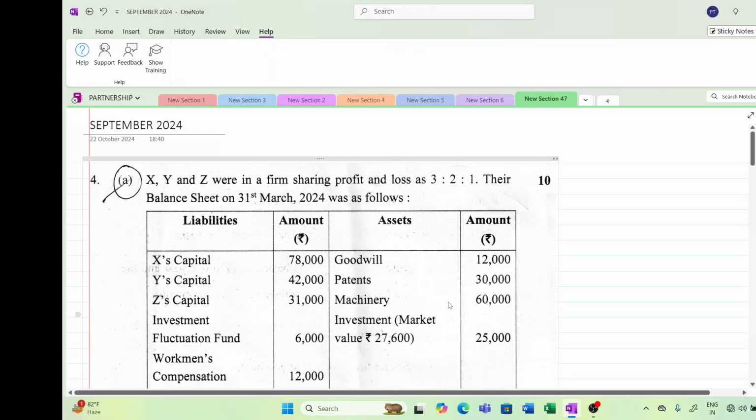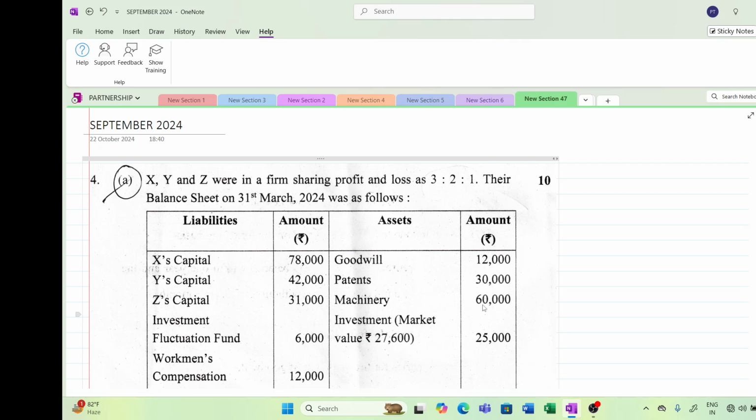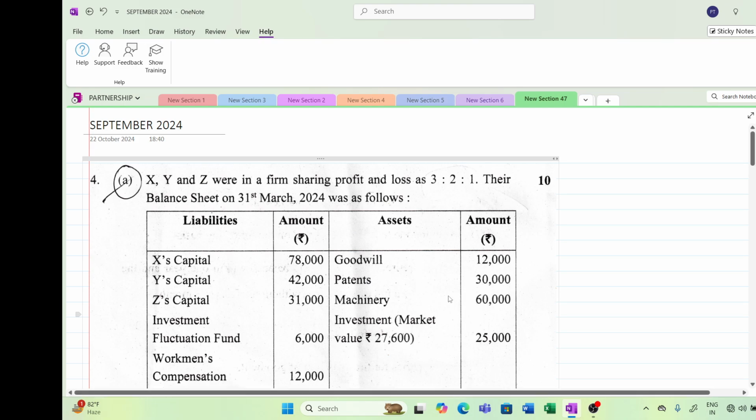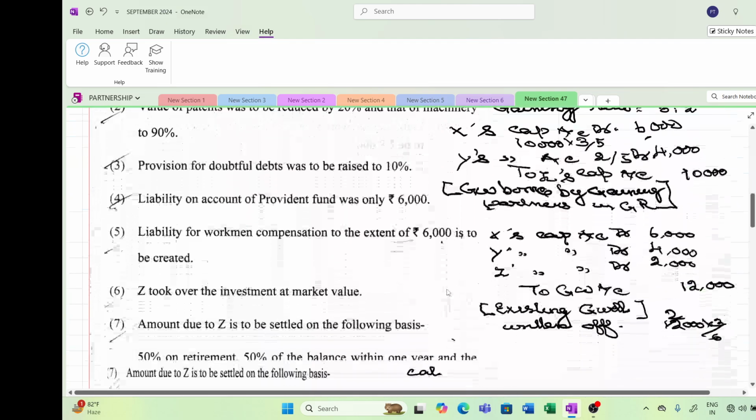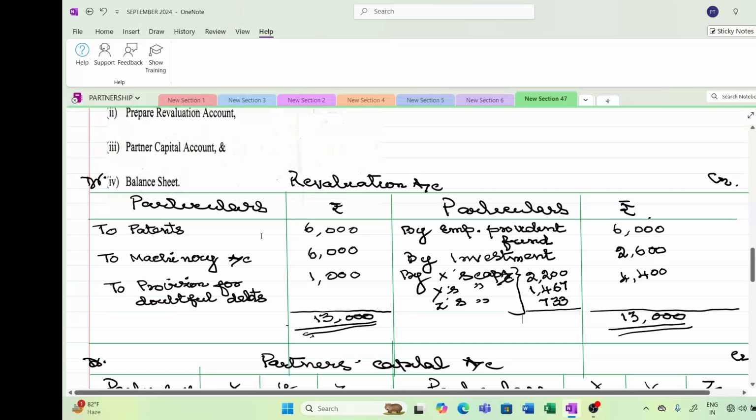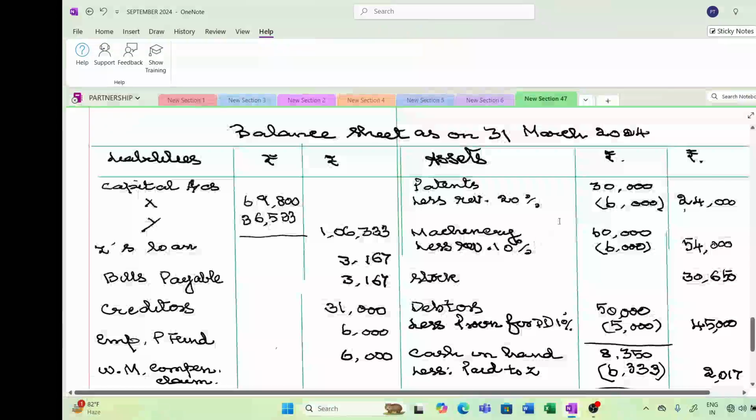So they say that it should be to 90%. So 10% is reduction. The difference, whether increase or decrease, you should see. If there is the word "by", simply take that amount. If there is no "by", then take the difference. See whether the difference is decreasing or increasing. Here it is 90%, meaning 10% is decreasing. So take it to the revaluation account, 10%, and go to your balance sheet and make it. At a time you have to make all these entries.